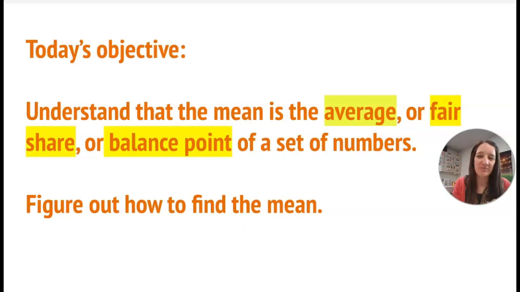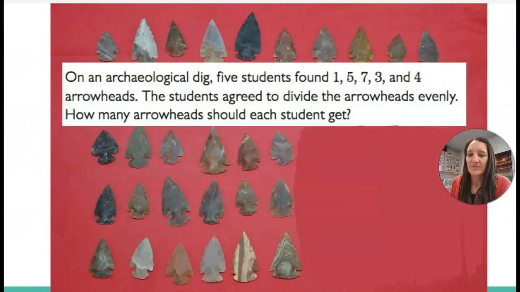I'll give you examples of what I mean by each of those, and then I'm going to give you a really cool formula, a really fun way to find the mean mathematically. So, when I say that the mean is the fair share, here's what I'm talking about. On an archaeological dig, 5 students found 1, 5, 7, 3, and 4 arrowheads. The students agreed to divide the arrowheads evenly. How many arrowheads should each student get?